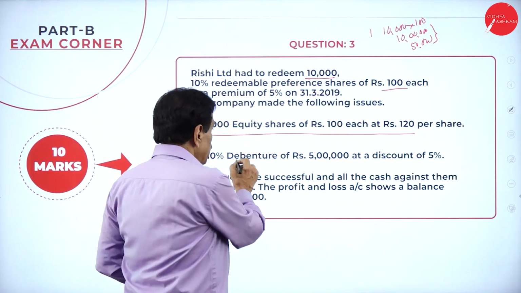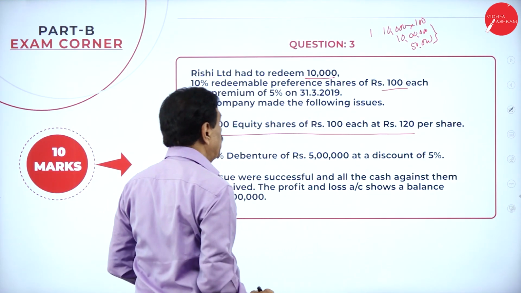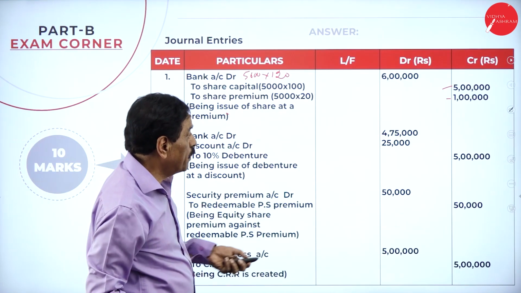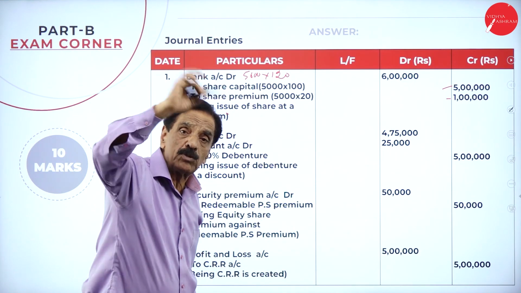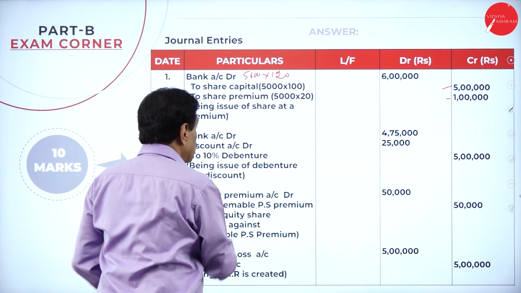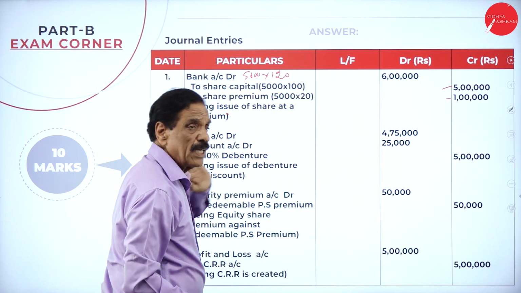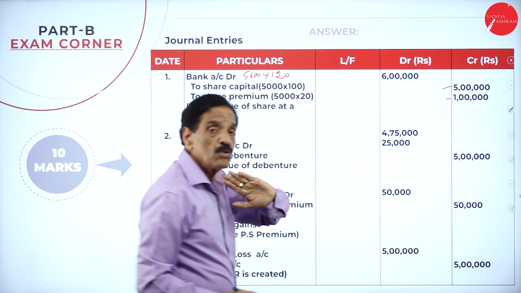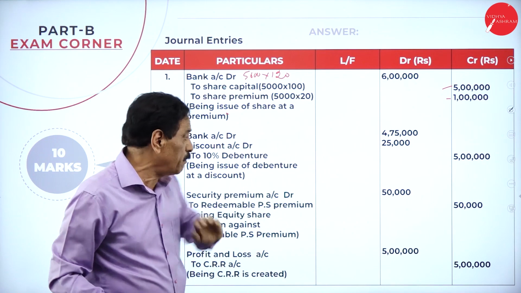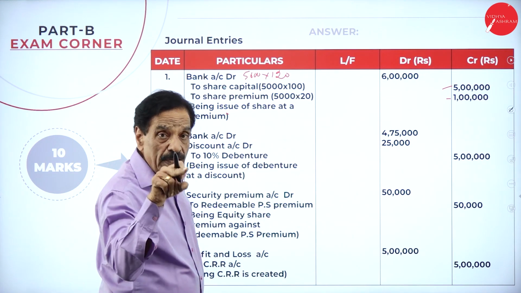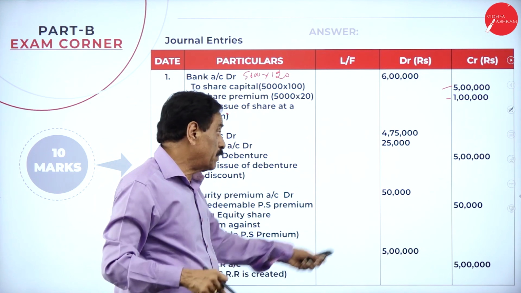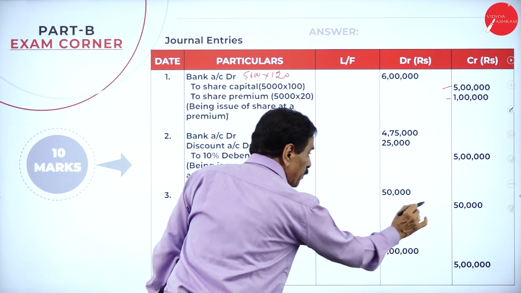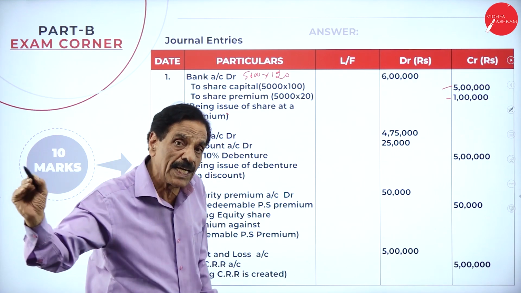You have to pay a premium of 50,000. How much premium did you receive? 1 lakh. So premium to premium is in. The entry for discount on debenture, bank account debit, discount account debit, is in no way connected to redemption. Then you have to pay the 5% on 10 lakh, which is 50,000. Securities premium account debit to redeemable preference share premium account. So the premium is clear now.